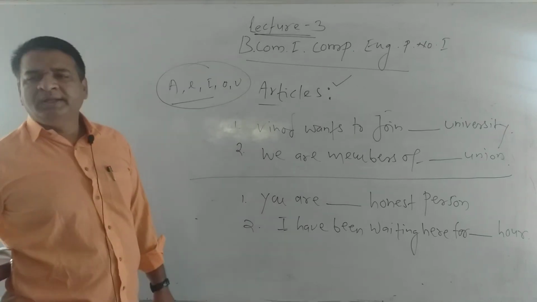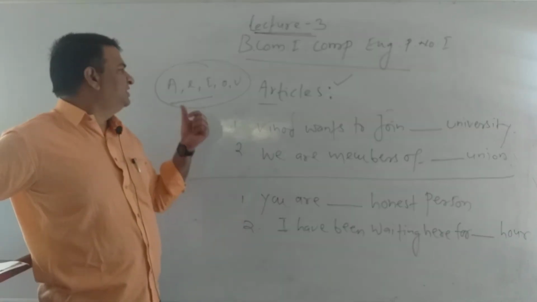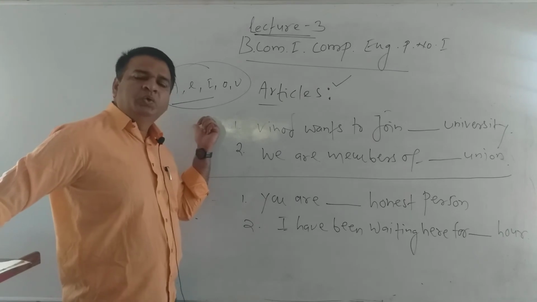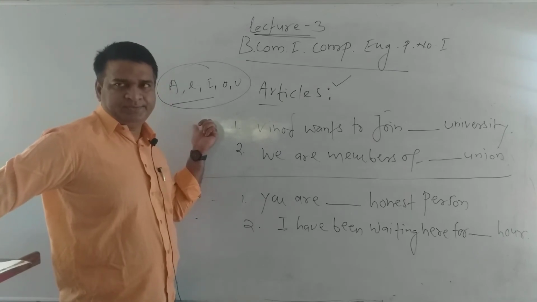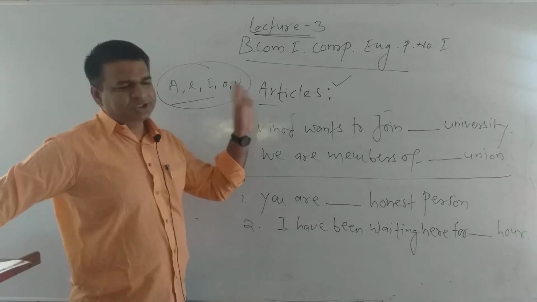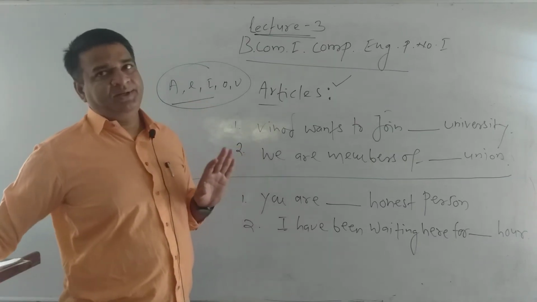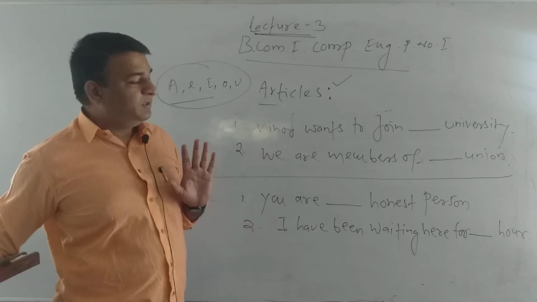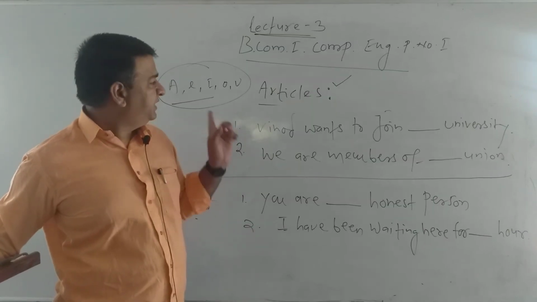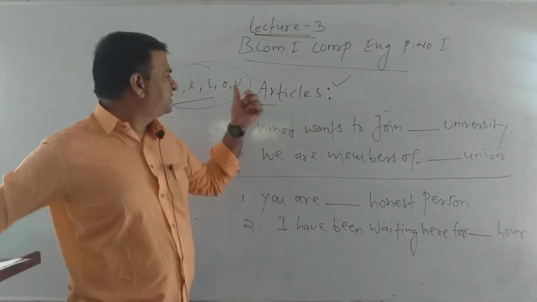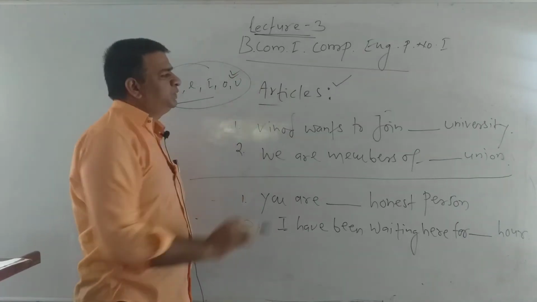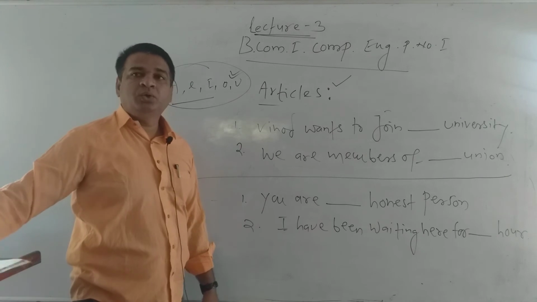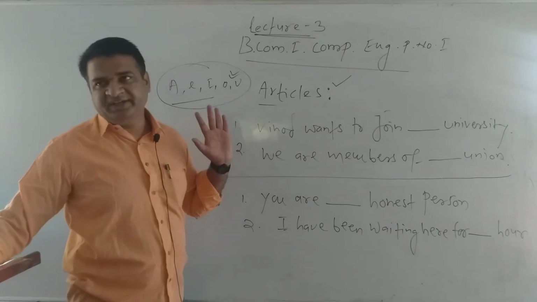Any noun that begins with these five letters, you fill in article an. University begins with U, or union begins with the same U, so you have to fill in article an there.